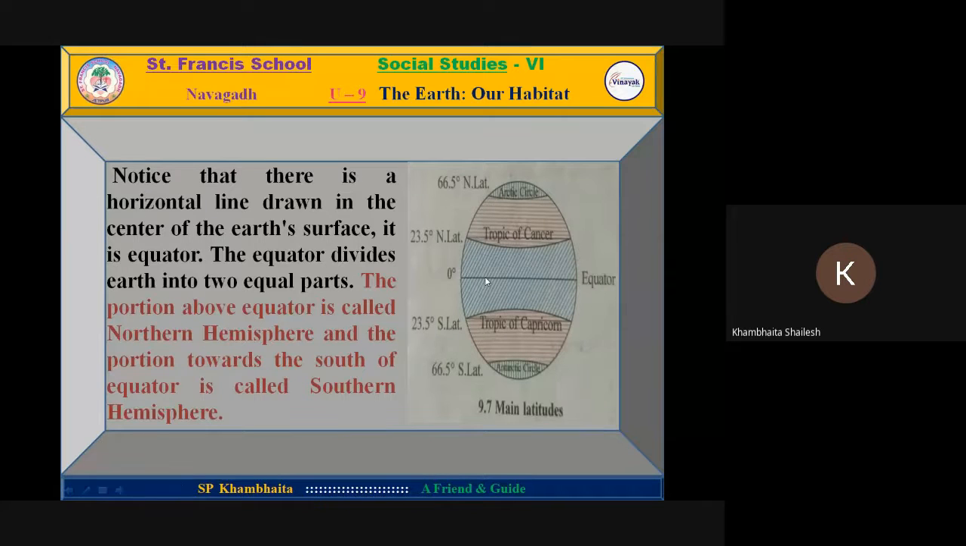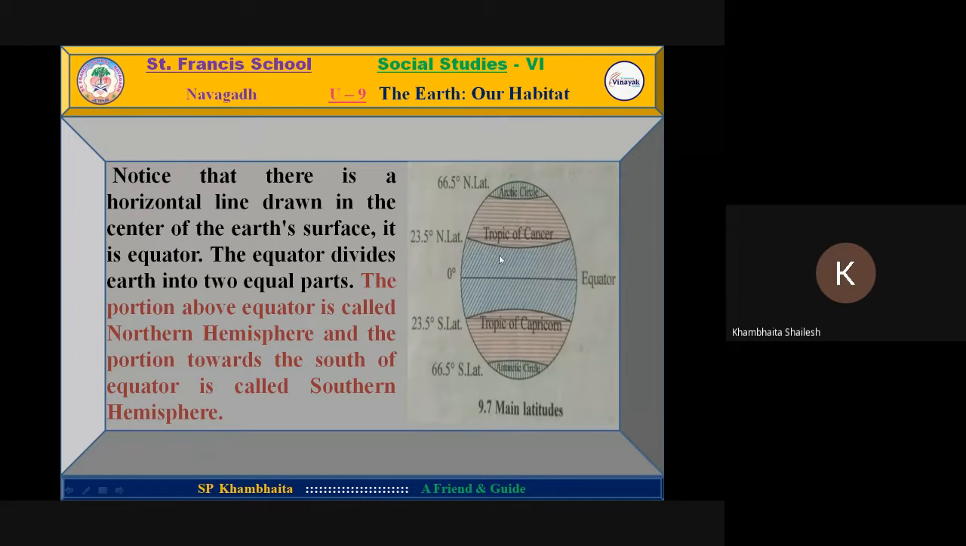0 degree latitude is the equator. After the equator, if we move north or south, on both sides, at 23.5 degrees north there is the Tropic of Cancer. In the south, there is the Tropic of Capricorn. After that, you can see 66.5 degrees northern latitude. There is the Arctic Circle. And at the same latitude, 66.5 in the south, it is the Antarctic Circle. This way, our Earth is divided according to temperatures.